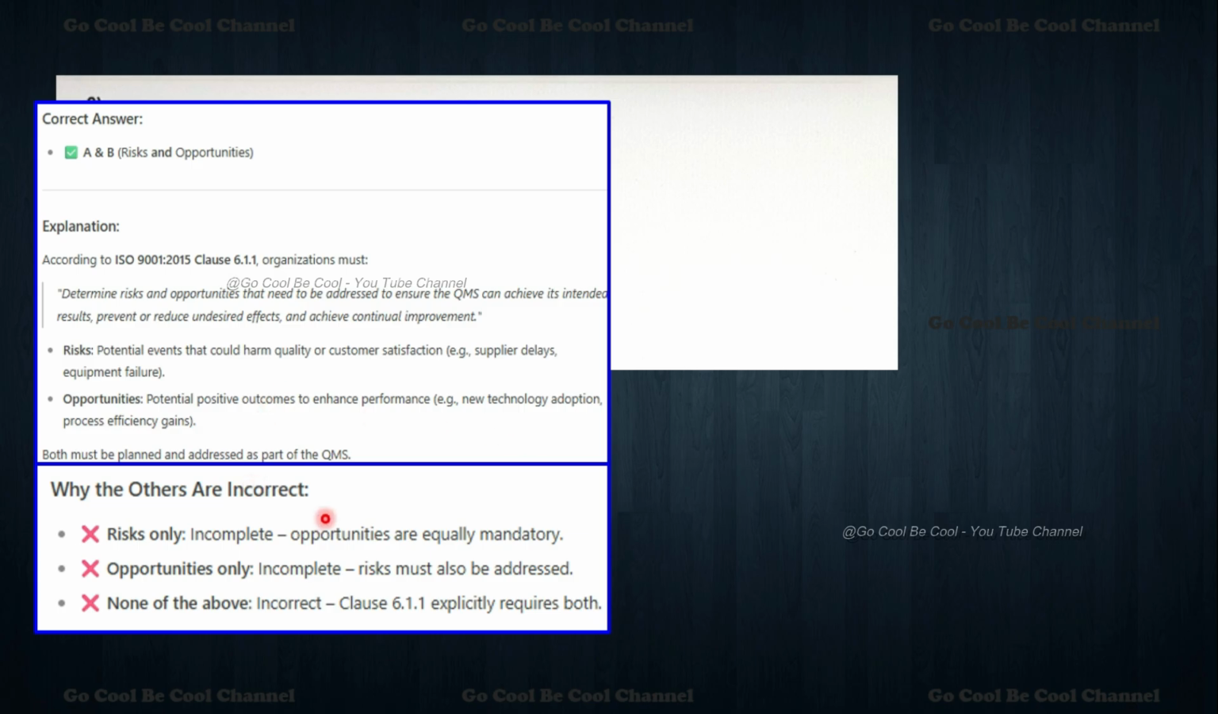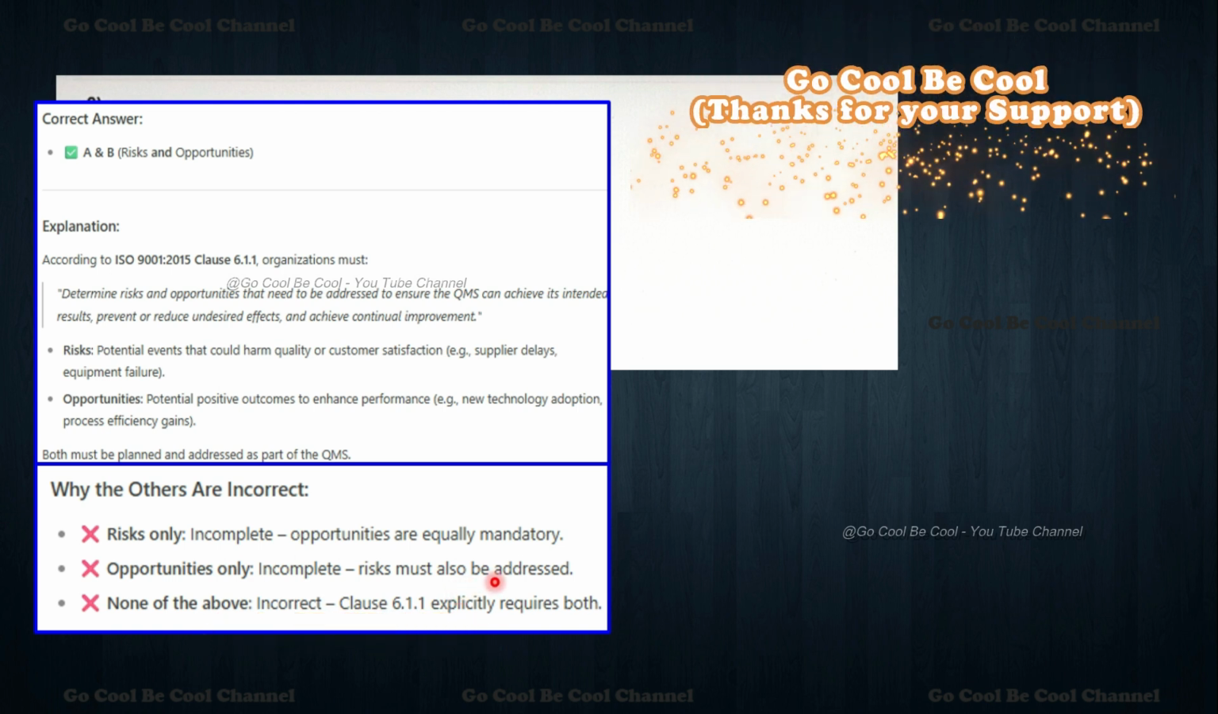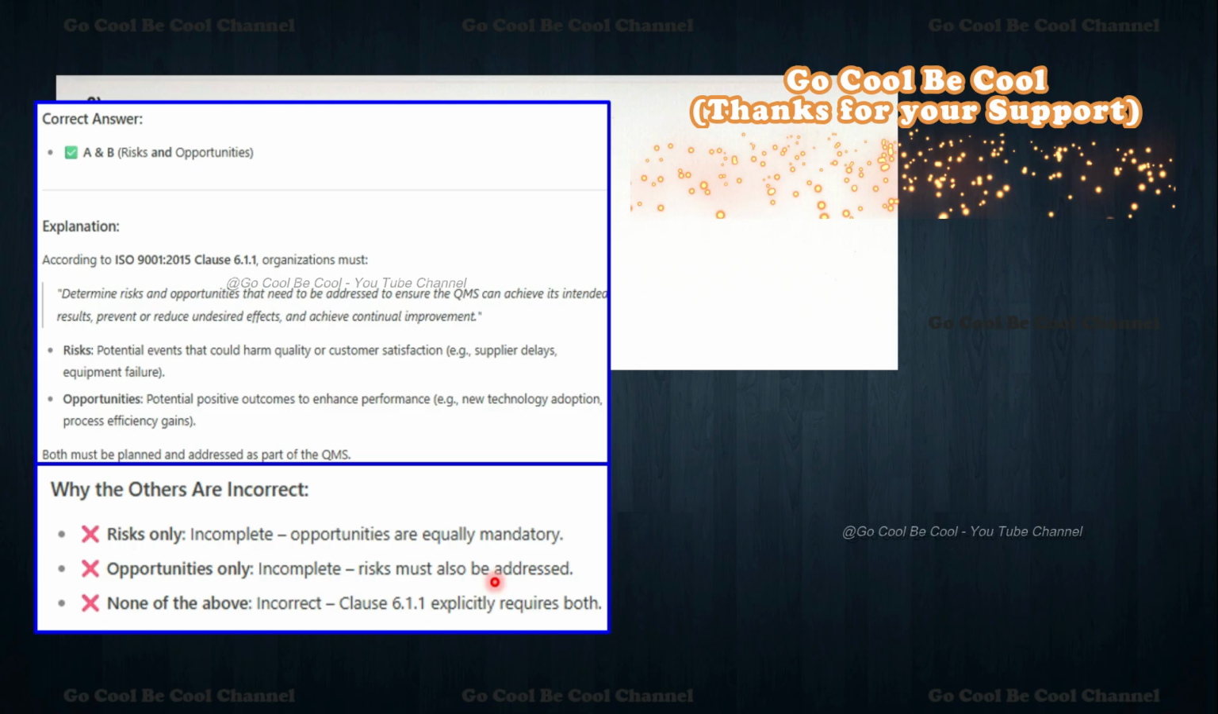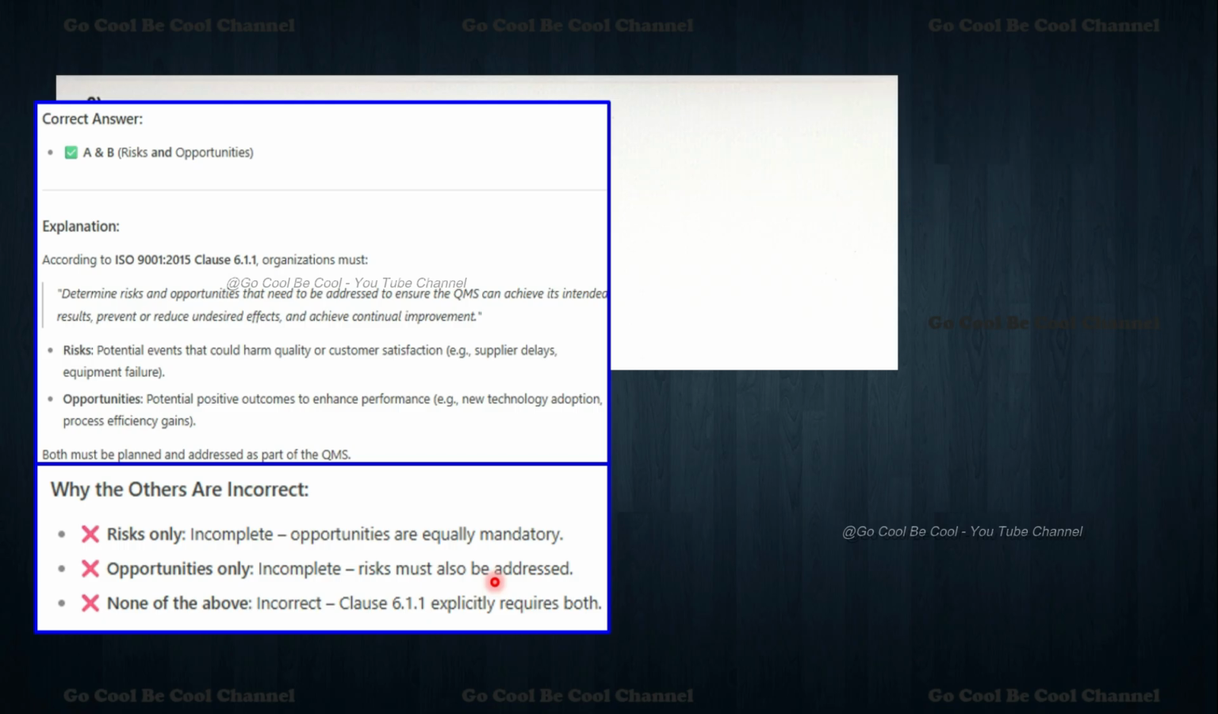So why are the others incorrect? Risk only means incomplete, opportunities are equally mandatory. Opportunity only means incomplete, risk must also be addressed. Now, risk as a separate course is also coming here. ISO 31000 is also a main area. What all comes upcoming, initially it starts from corrective action, preventive action, predictive actions, like that. So many kinds of varieties as we have. None of the above generally will not be available. The standard explicitly requires both, okay, my dear friends.